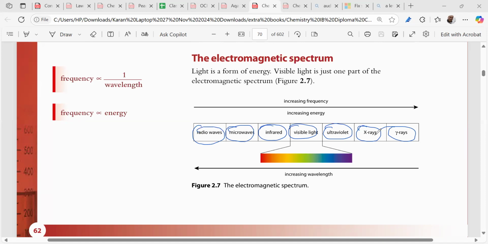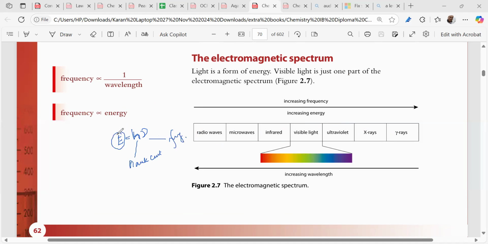Now, here is a very important concept we have to master: any radiation can be determined by its energy, right? We studied this earlier. E is equal to h nu, right? What is h over here? h is called Planck's constant, right? Nu is the frequency of that wave. So we can know that energy is directly proportional to the frequency. Do you agree with this? Energy is directly proportional to the frequency of that wave. That's very simple, right?